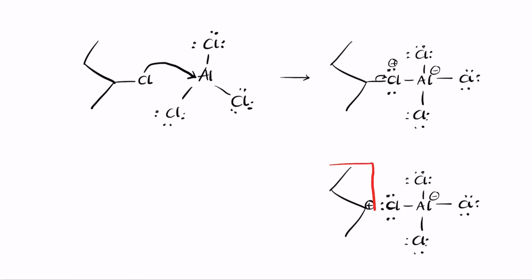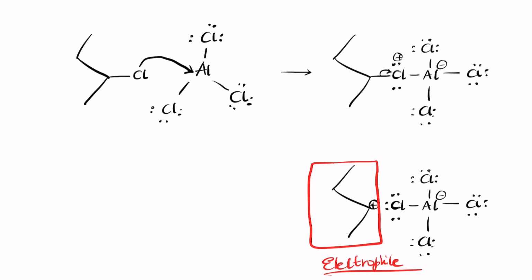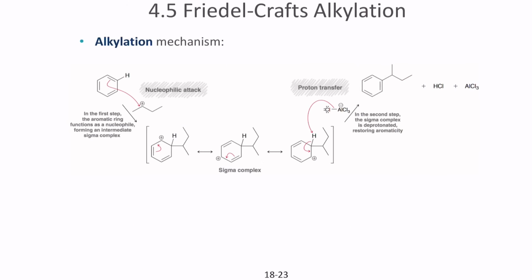So notice that this compound here is the electrophile. The alkyl group here acts as the electrophile, so the electrophile here is the carbocation. So let's take a look at this mechanism. Again, it's similar to the other mechanisms that we discussed before.